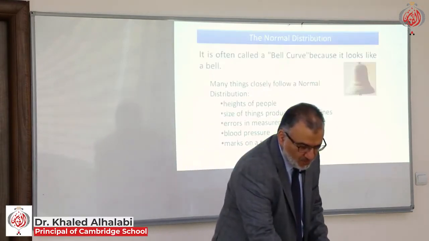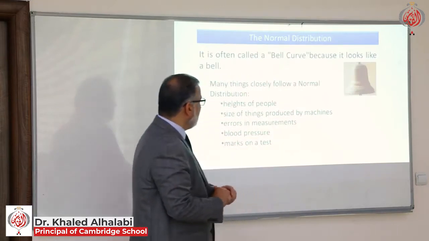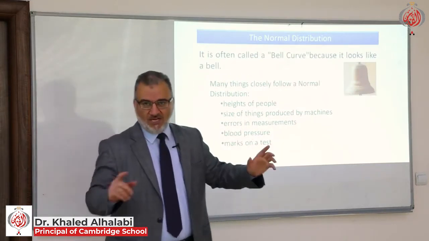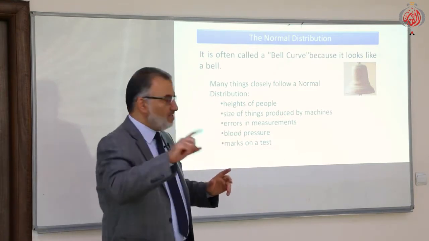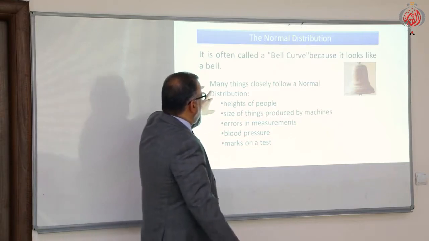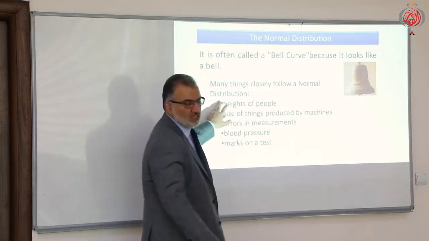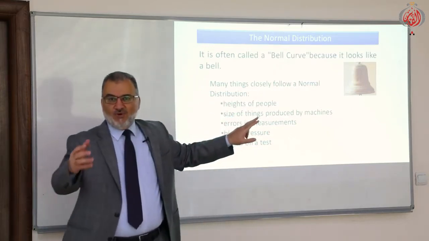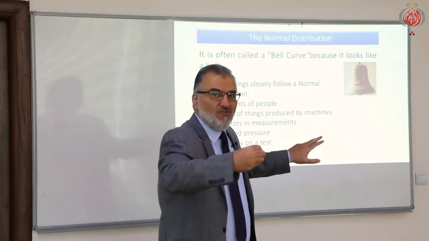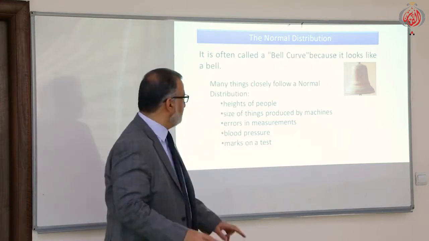Okay, next. The normal distribution is called the bell curve. It is like a bell, exactly. Many things closely follow a normal distribution. What types of continuous random variables follow the normal distribution?